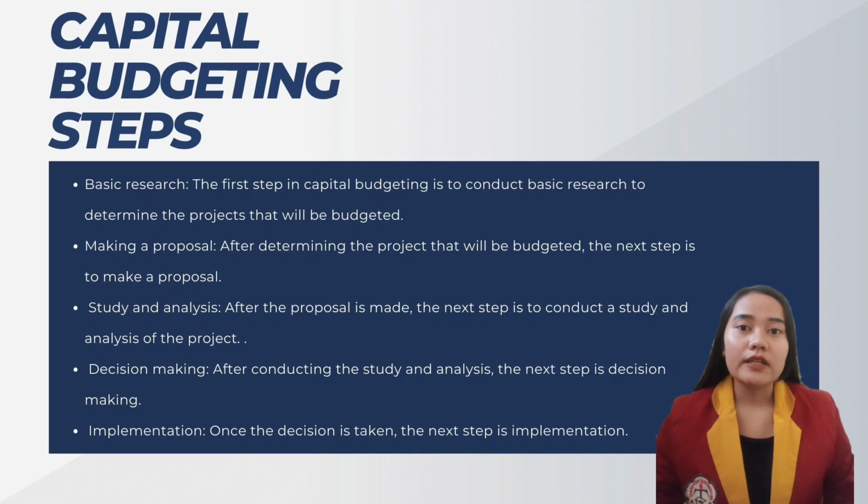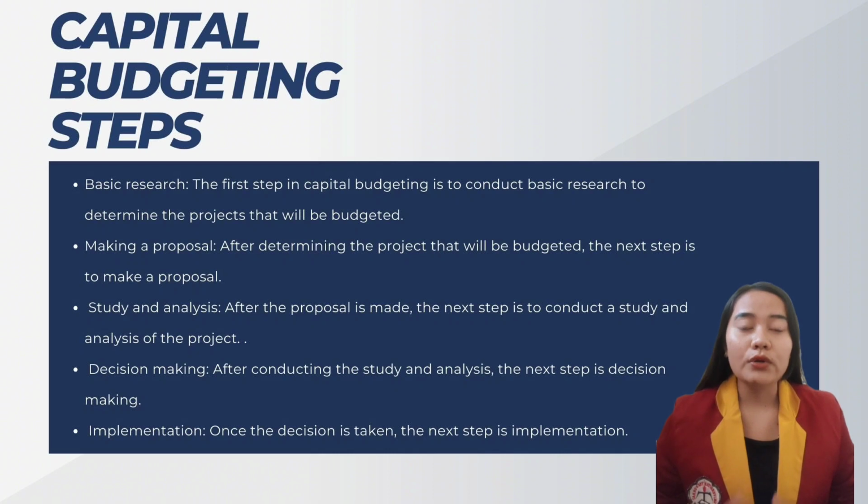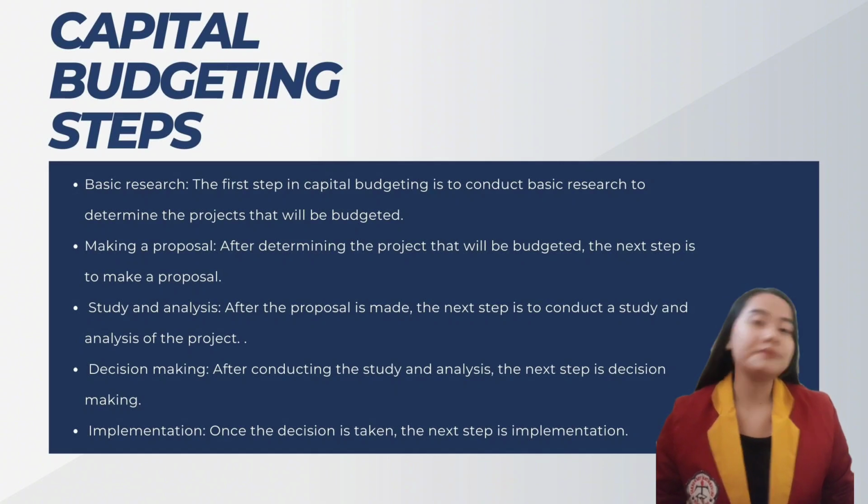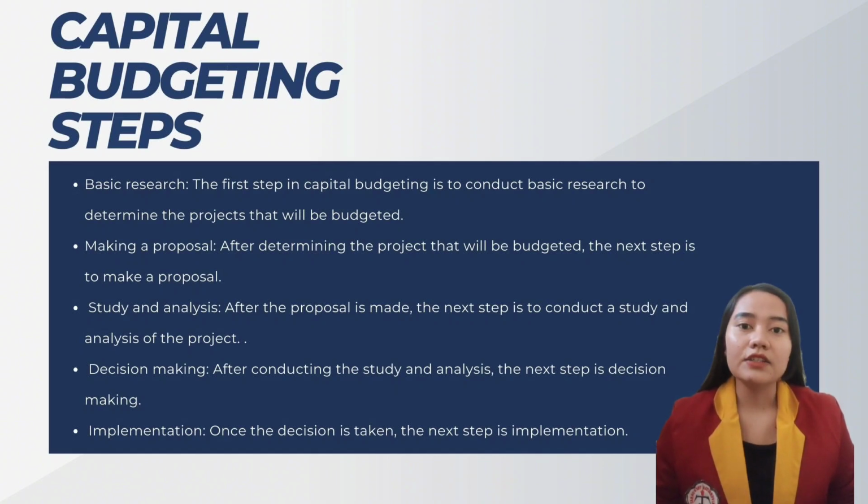Next, number 3, study and analysis. After the proposal is made, the next step is to conduct a study and analysis of the project. The study and analysis includes financial analysis, risk analysis, and sensitivity analysis. Next, decision making.